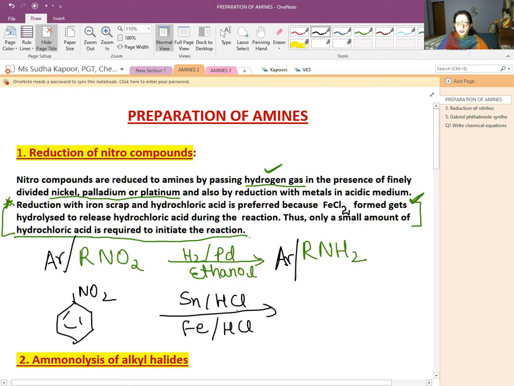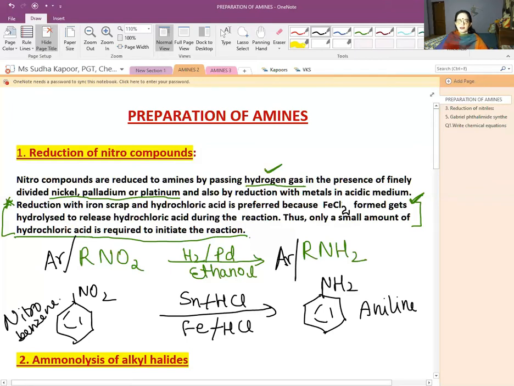We can use Sn plus HCl or Fe plus HCl, and we will get aniline as the product. Remember we have done the nomenclature of it also, nitrobenzene to aniline.